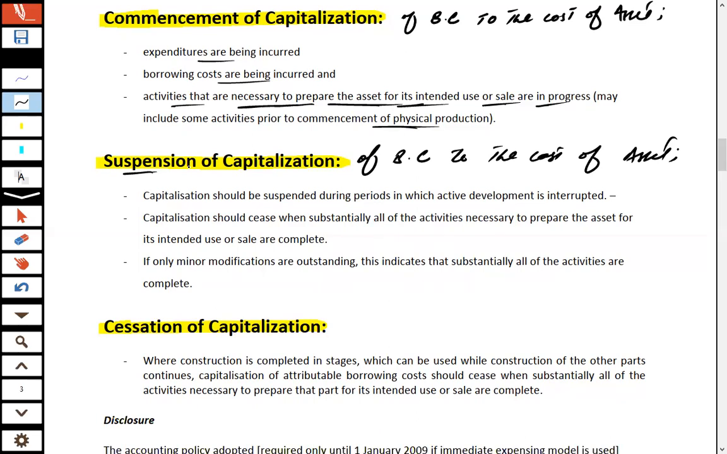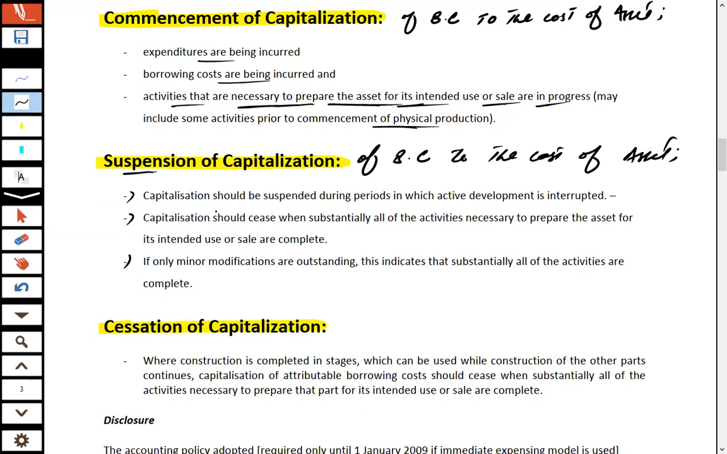So keep in mind, IAS 23 says that if the active construction of an asset is stopped for the time being, for a short term, if the active construction activities are suspended, then the borrowing cost, the interest expense for such period should not be capitalized. It should be charged to P&L as a normal interest expense. So read these points, please.